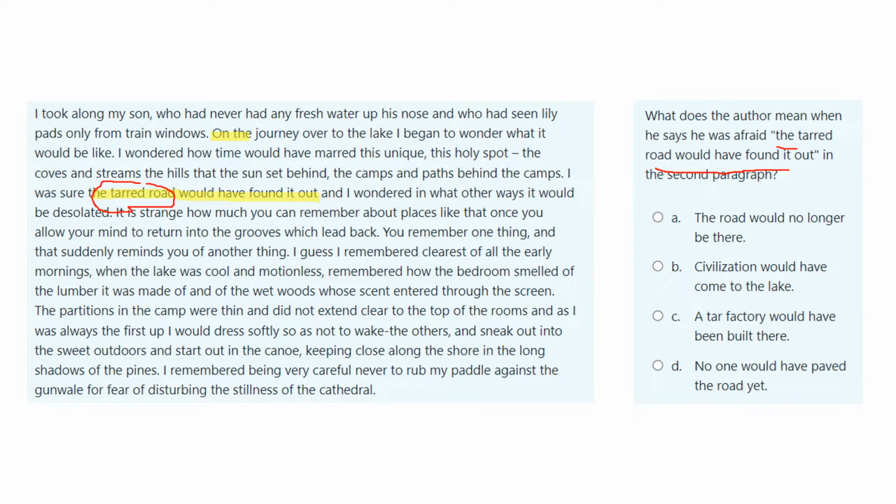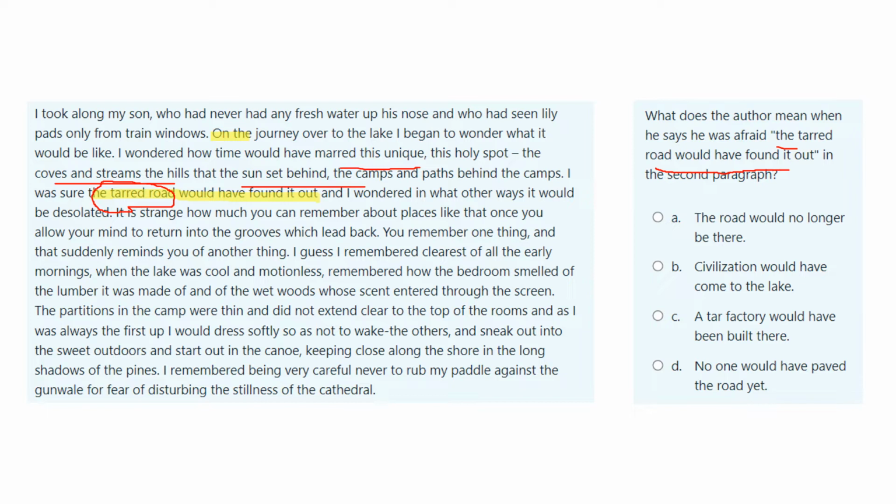When we look at the other few sentences, we talk about this unique spot. It talks about the coves and the hills. It talks about the sun setting. It talks about quite a natural scene. And if we read the rest of the passage, I think we'd see about a lake and about going swimming in nature. So it sounds like this is quite an unspoilt location. It's not a very touristy location. Not many people go there.